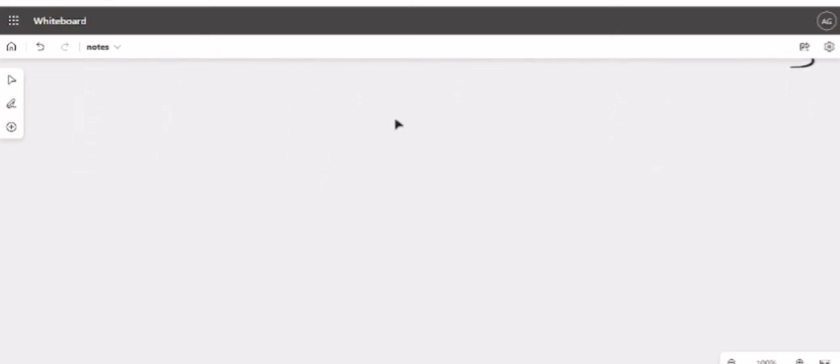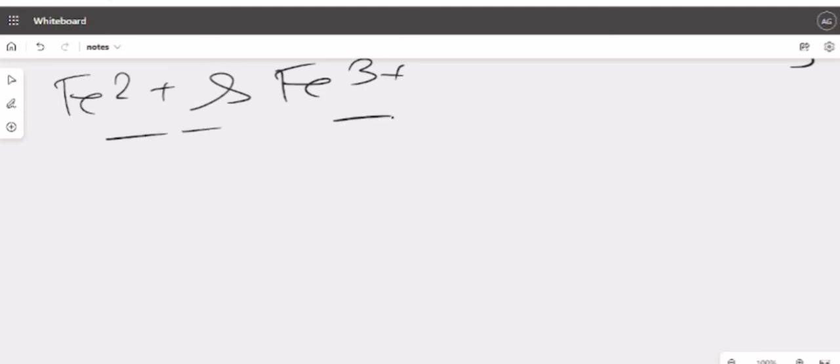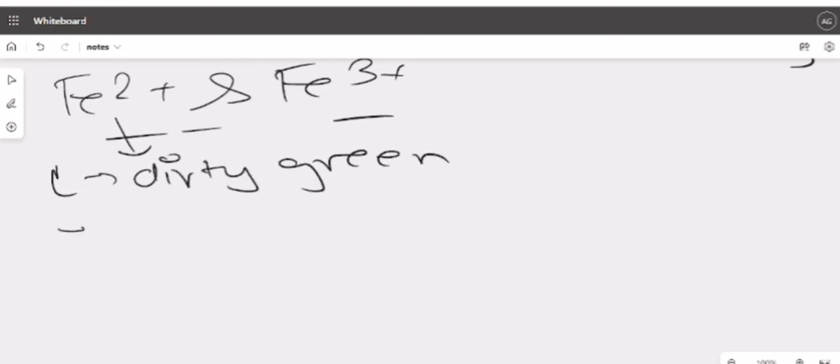Next we had learnt about Fe2+ and Fe3+. Correct? First one was little, for this it was dirty green. Excess, same. Clear? Excess same.